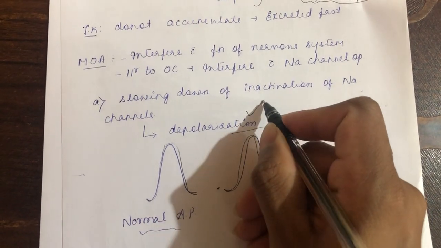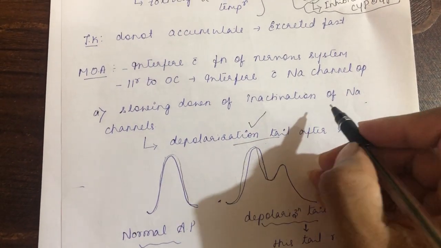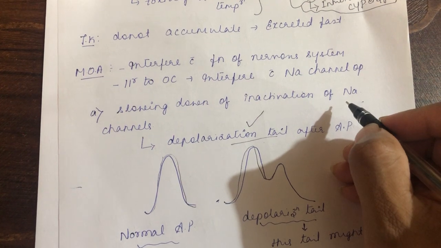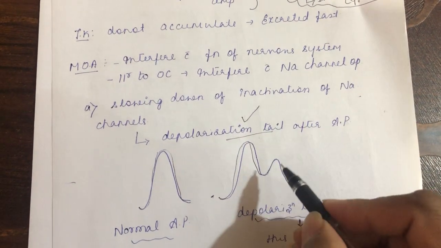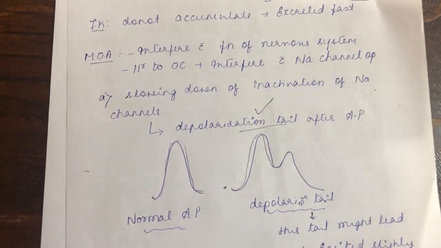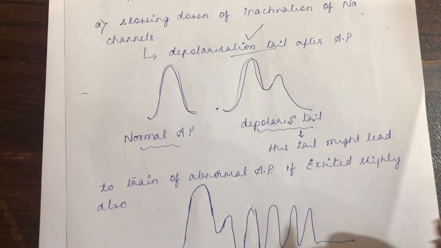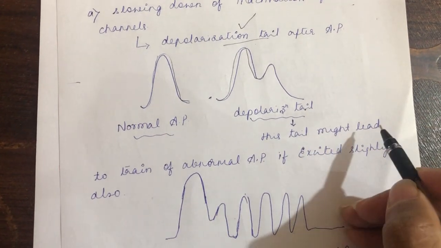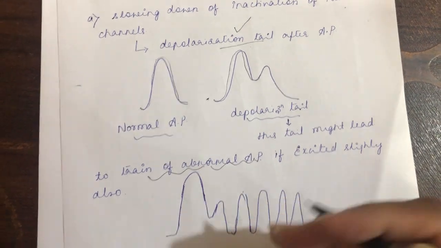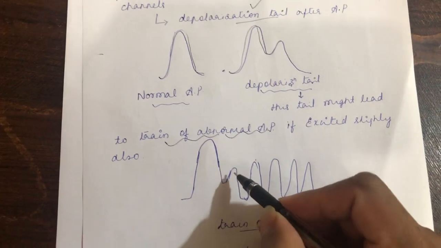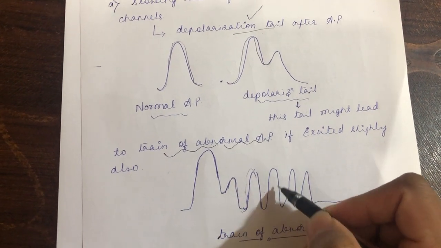Why does this depolarization tail happen? It is due to the slowed inactivation of the sodium channel. So there will be no blockage of the sodium channel; the sodium channel will still be open. That's why you find a depolarization tail. And if the pyrethroid toxicity continues, this depolarization tail might lead to a train of abnormal action potentials.